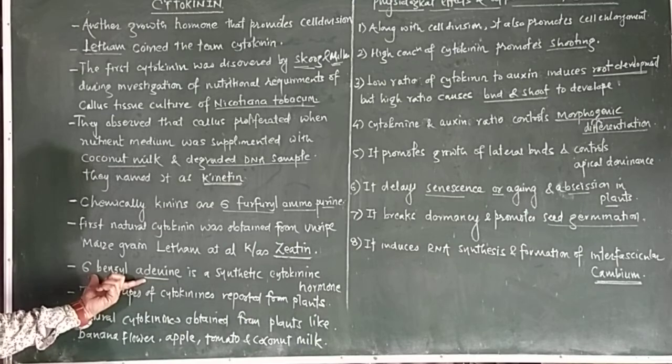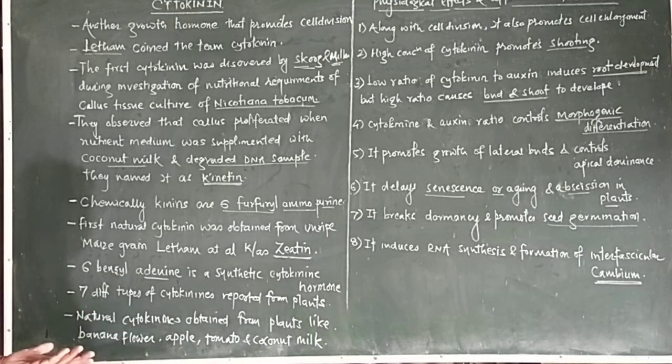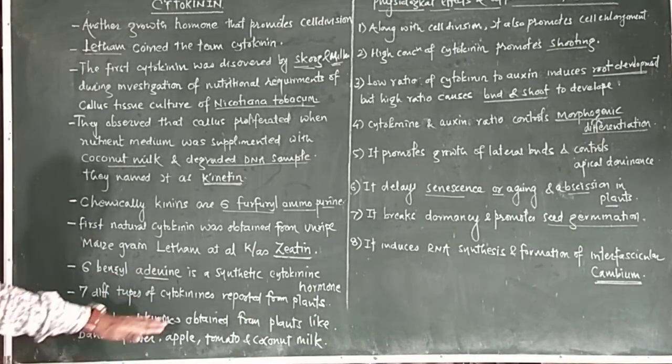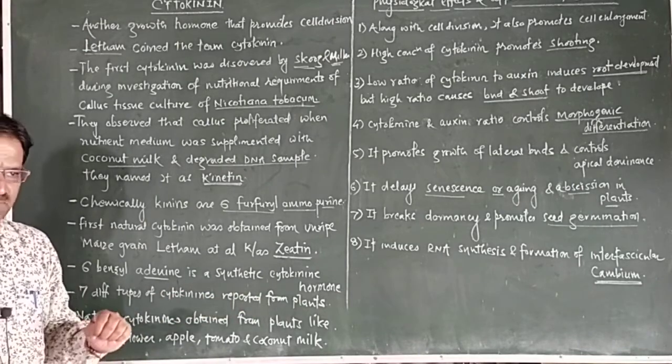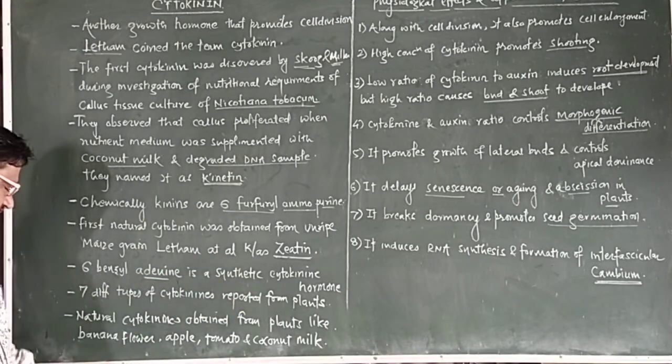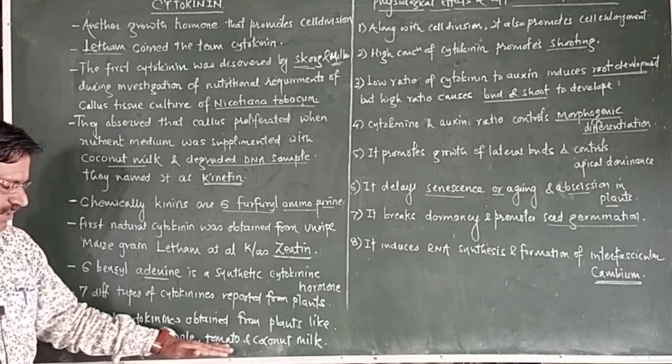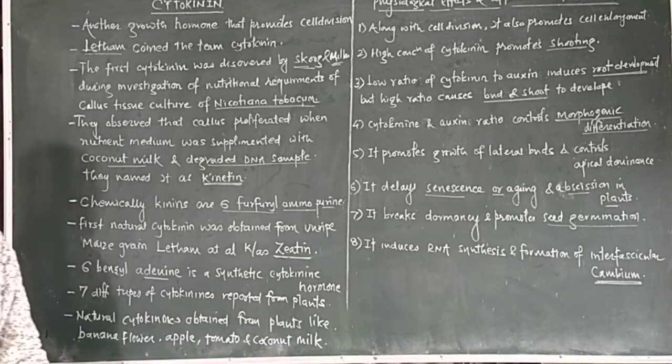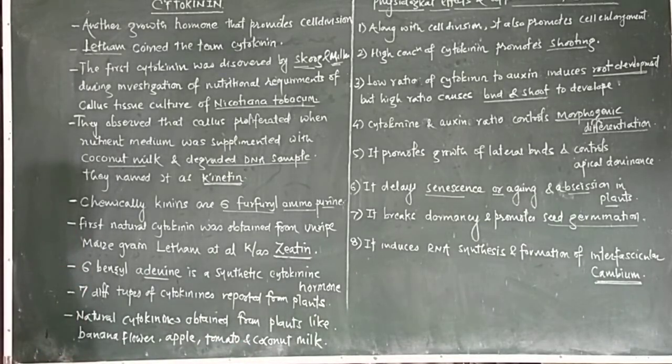Seven different types of cytokinins are reported from plants like banana, apple, tomato and coconut. This is regarding cytokinin, the growth hormone, and we have seen its physiological effects and applications.